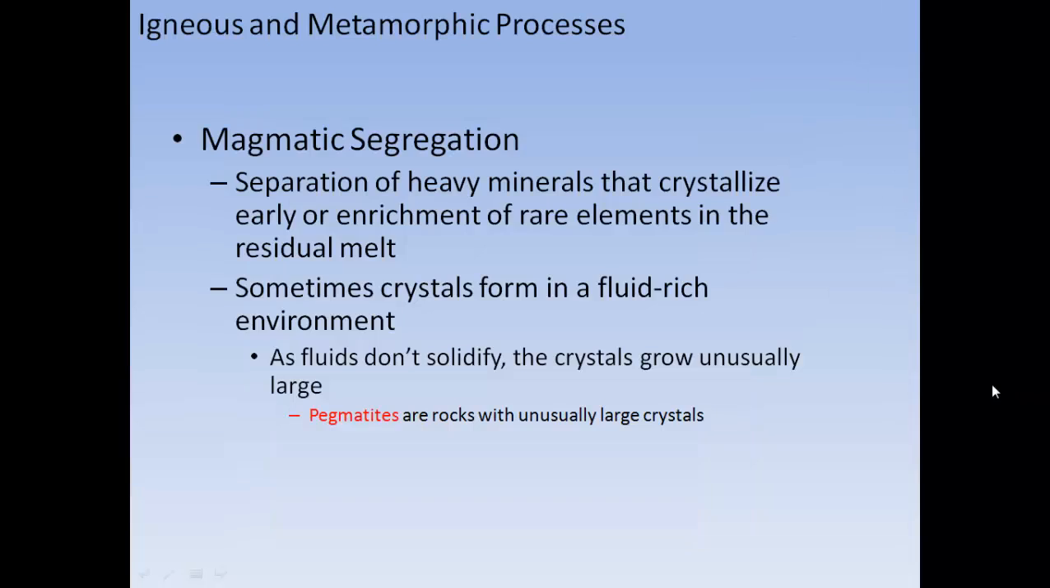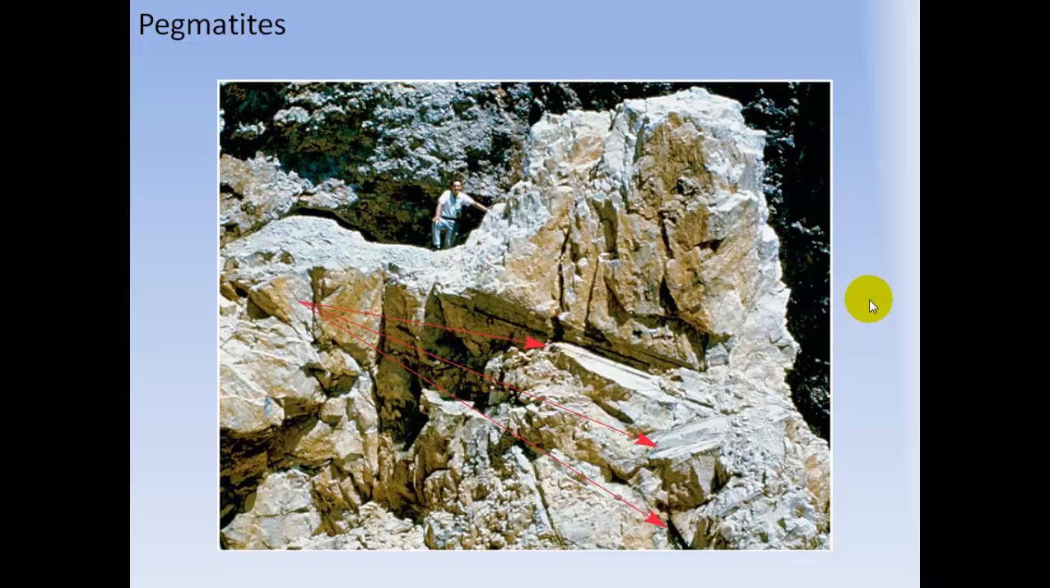other majors. Magmatic segregation separates heavy metals that crystallize early, or enriches rare elements in the residual melt. Sometimes crystals form in a fluid-rich environment. As the fluids don't solidify, the crystals grow unusually large. So pegmatites are rocks with unusually large crystals. So here we have some humongous pegmatites, big crystals.